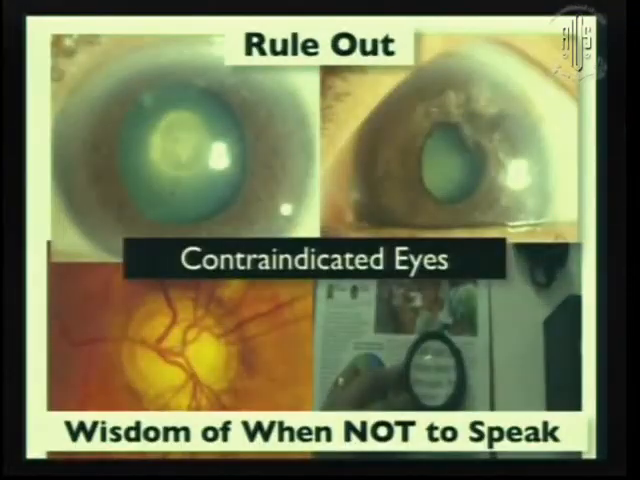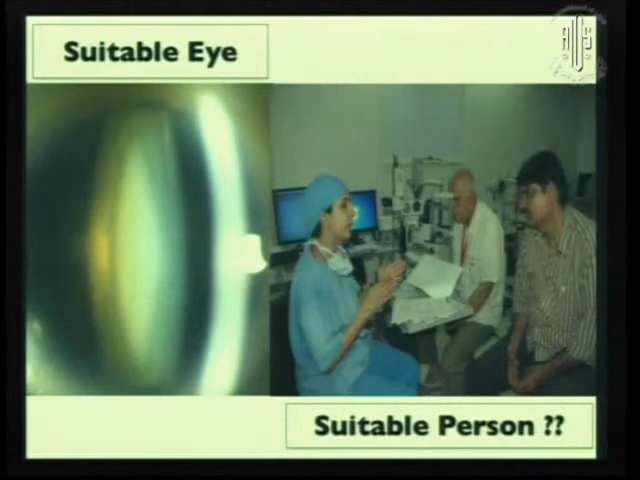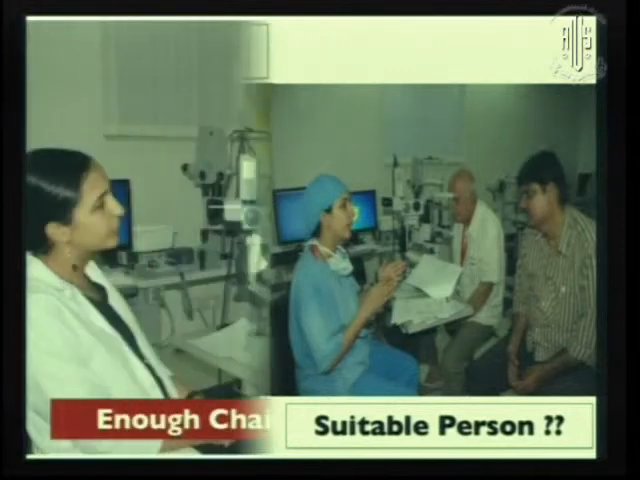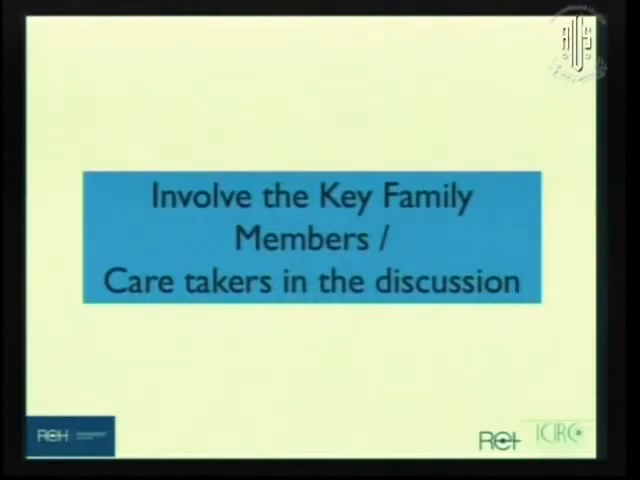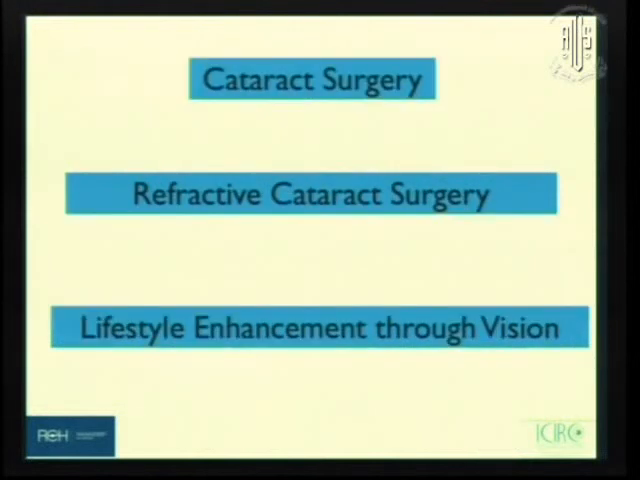Once I have this data on paper, obviously I've ruled out contraindicated eyes, I sit and talk to the patient, to see if this is a suitable eye along with a suitable patient. And enough chair time is extremely necessary to understand the patient's requirements. Once you do all this, involve the key family members, because always parents are accompanied by their children who are going to take the decision, and let them know that cataract surgery is now moving on to refractive cataract surgery, and there is a possibility of lifestyle enhancement through vision.